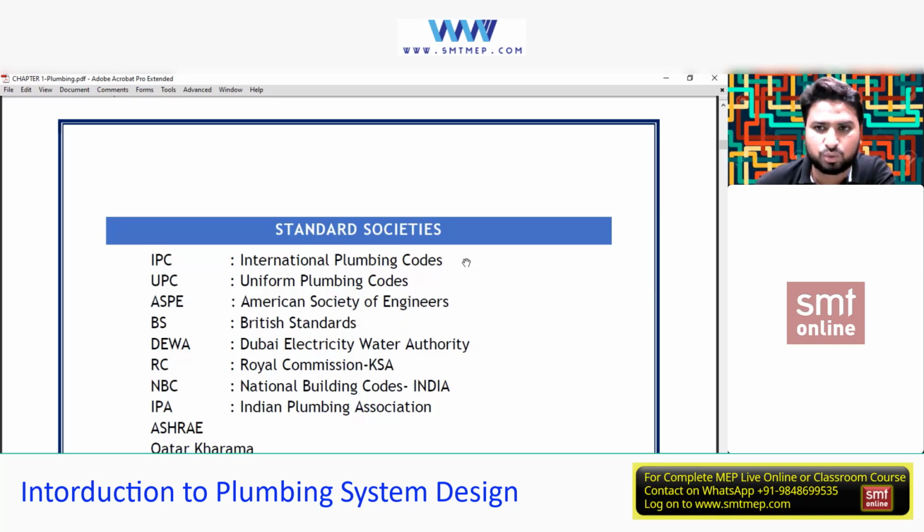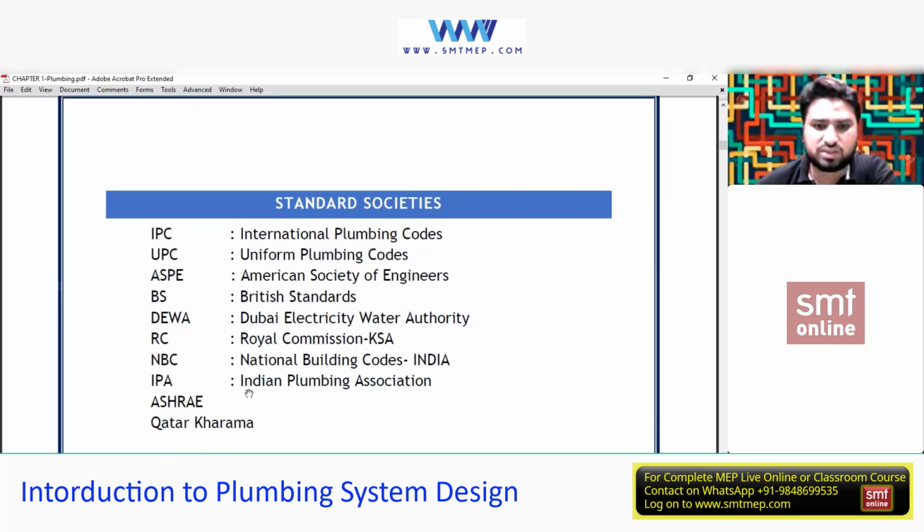Okay, because again, the values being given over there, or the material or the installation methods, are as per that particular area or that region. Next is Royal Commission, that is used in the KSA, the Kingdom of Saudi Arabia. So this is a standardized handbook or application book for this area or region. Okay, complete. Apart from this, IPA, just now he said, again, this is also from India. It has been used, that is the Indian Plumbing Association over here.